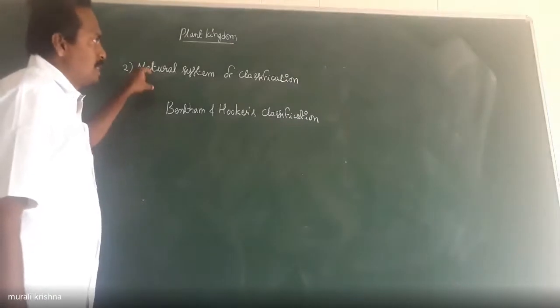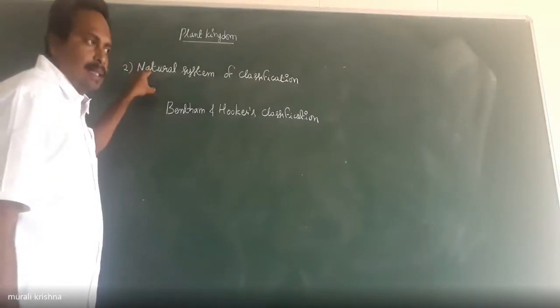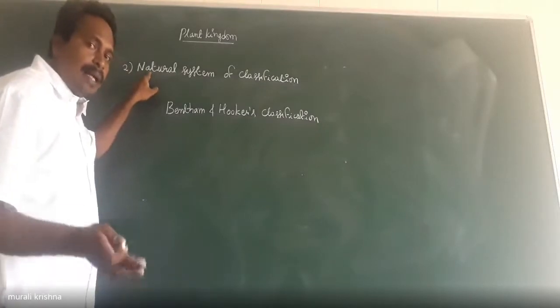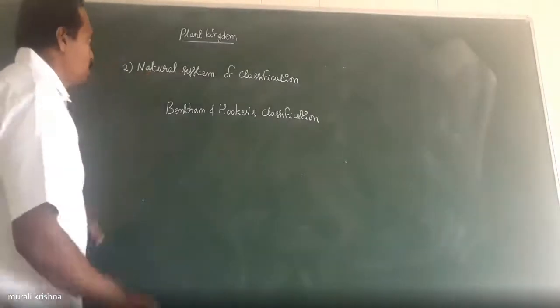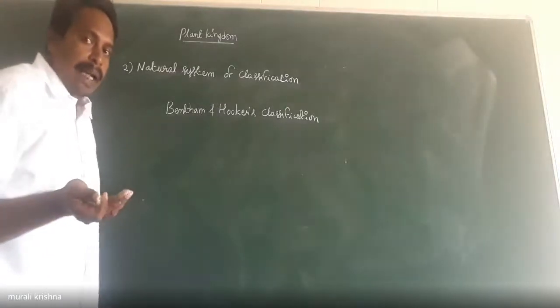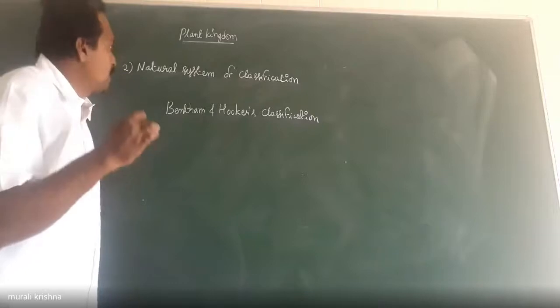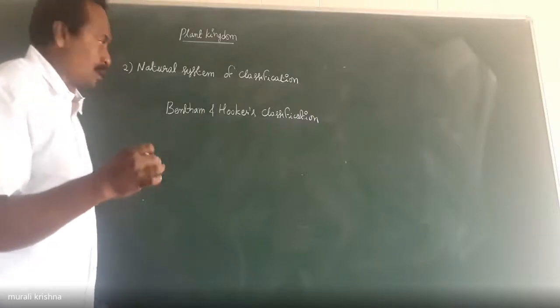The natural system of classification is based on both external features and internal features. Both the external and internal features are considered in the natural system of classification.